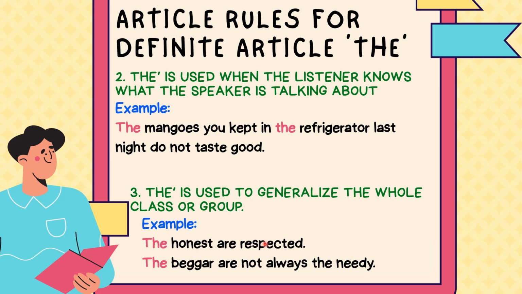The honest are respected. That means the persons who are honest always get respect. The next one says, the beggar are not always the needy. That means the persons who are not so rich are beggars, but it's not necessary that they are always in need.